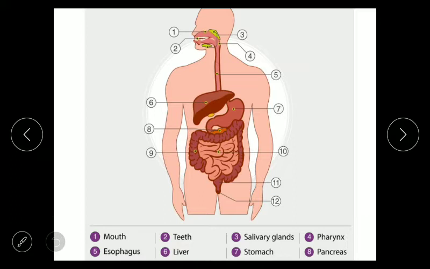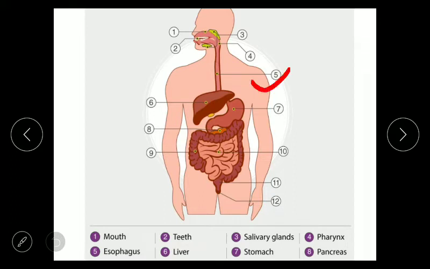Label number 4 is the pharynx. So what is the function of this pharynx? Pharynx is a common passage for the food as well as inhaled air. Whatever food we take in and whatever air we inhale, both the food as well as air go through the pharynx. So pharynx is a common passage for the inhaled air as well as the food.